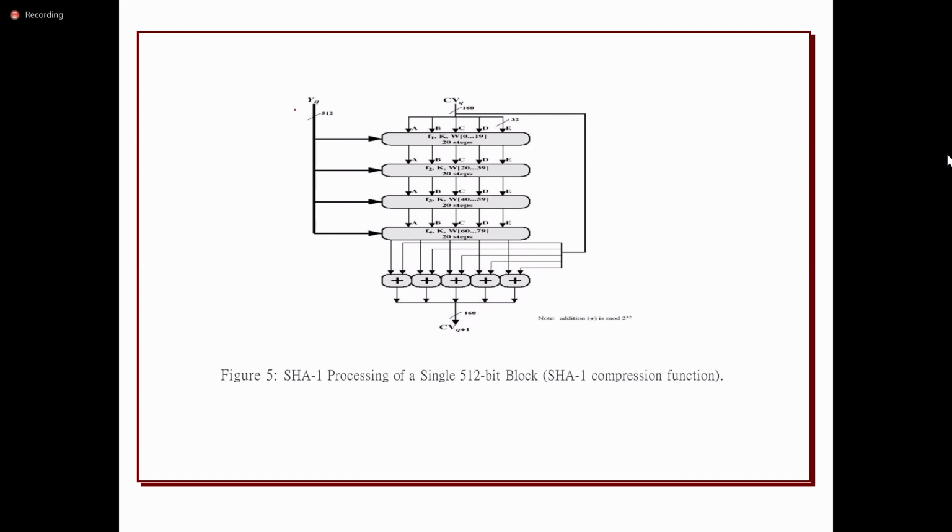It takes the 512-bit message, and then the initial vector of 160 bits. It divides the 160 bits into 5 blocks, so every block gets 32 bits: A, B, C, D, E.